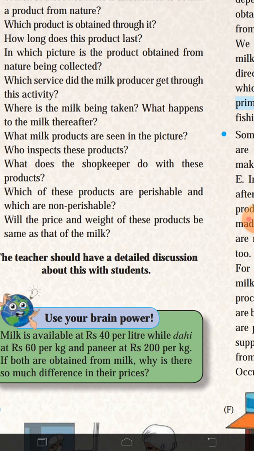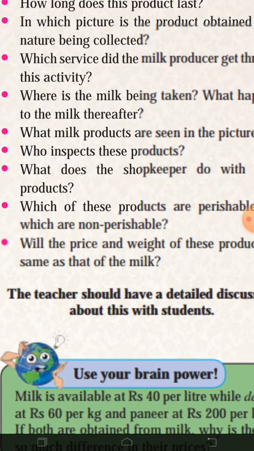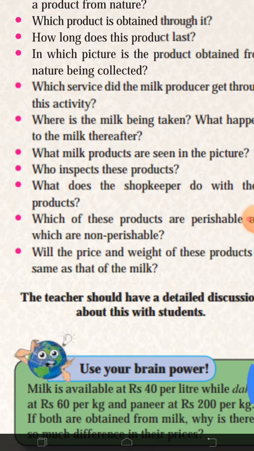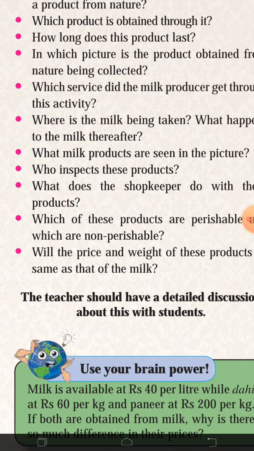Where is the milk being taken and what happens to it thereafter? Milk is collected in the dairy, and then it is processed. It is transported through trucks or tankers, taken from one place to another.